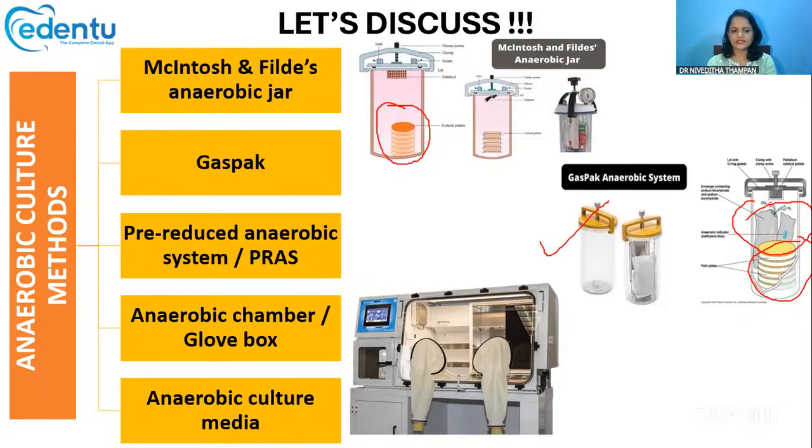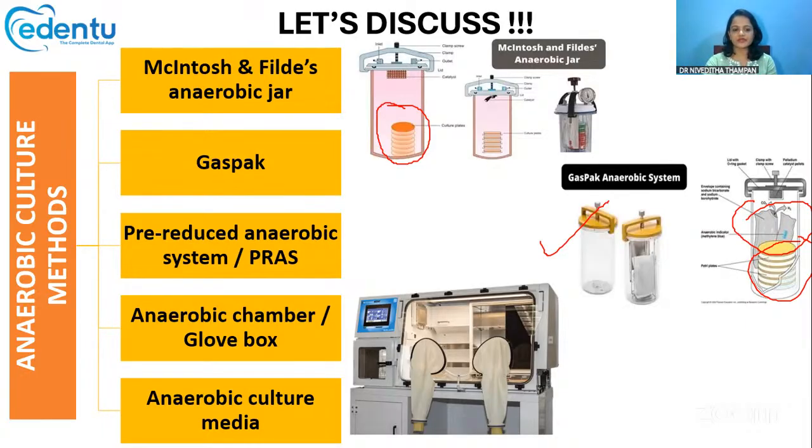Then there is something called the pre-reduced anaerobic system or PRAS. Pre-reduced anaerobic system means we are getting already prepared media. It's like culturing in culture media, but the culture media is already ready. We don't have to prepare it from individual ingredients. It's already ready-made, so that's called the pre-reduced anaerobic system.